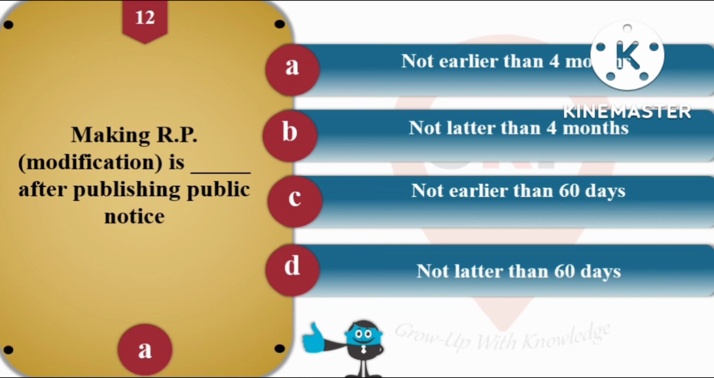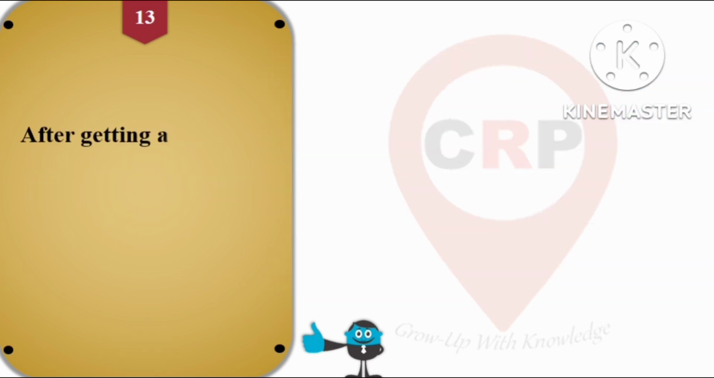So when we are making modification after clearing the objections of the people, not earlier than 4 months we cannot publish the public notice. So that is the right answer.